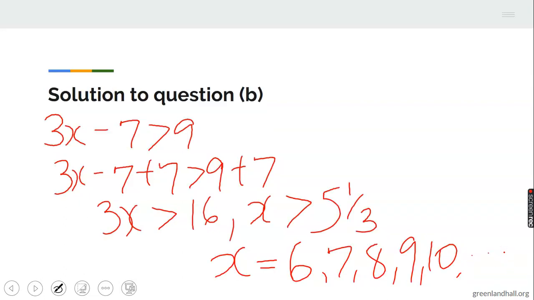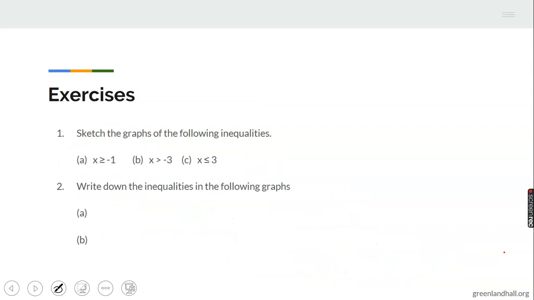Now, having done this, the reason why we have 6, 7 is because we are talking about integers. That is the reason. Now, here is your assignment. Sketch the graphs of the following inequalities: x greater or equals -1, and so on like that. Then you have to write down the inequalities in the following graphs.